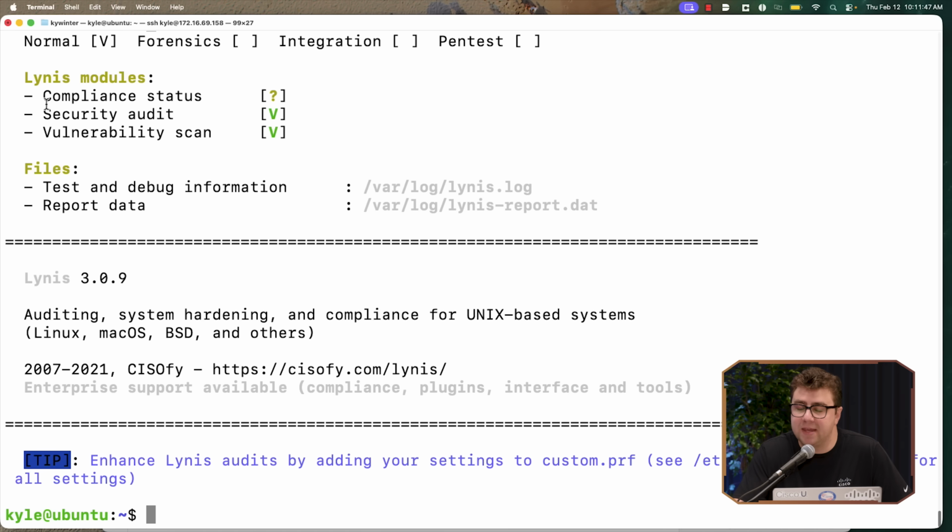Carl, sorry, let me ask you this question, because in the beginning I spoke about a desktop operating system. This is Ubuntu, right? Correct. And is it server? Yeah, this is Ubuntu server. You can run this software on Ubuntu desktop if you'd like as well. It's basically any version of Linux. It should be able to support it, because it's just doing an audit, right? Exactly. It's just scanning all the different things.